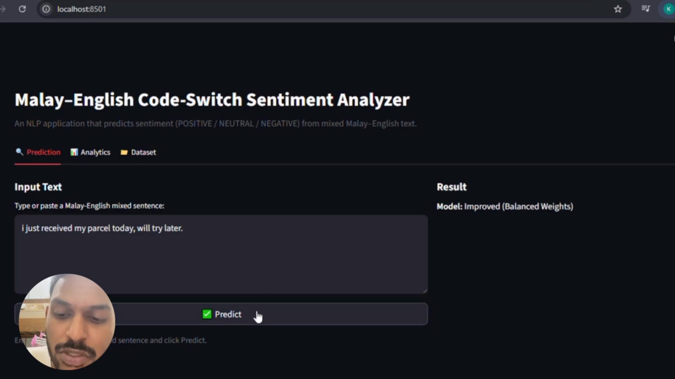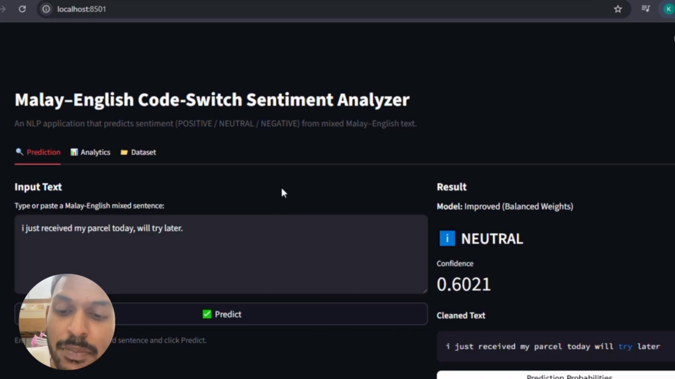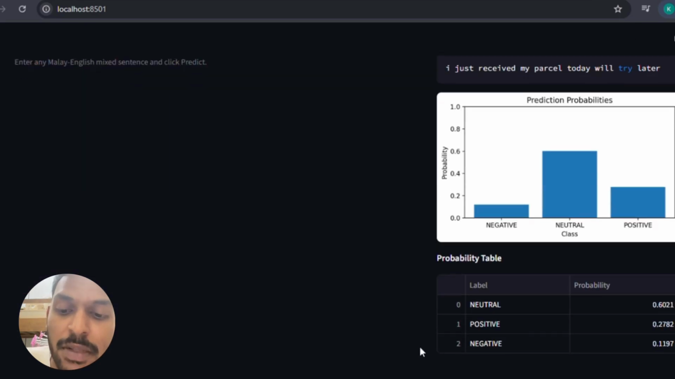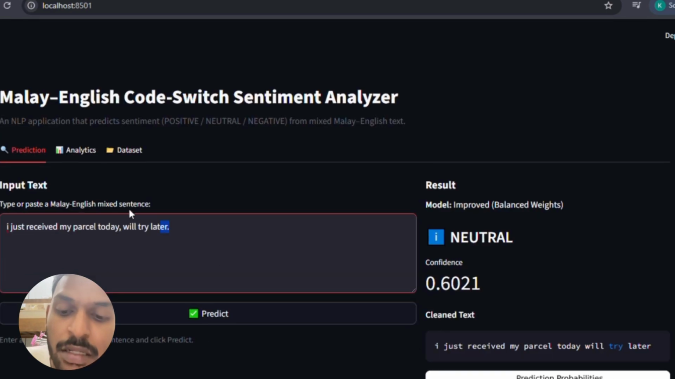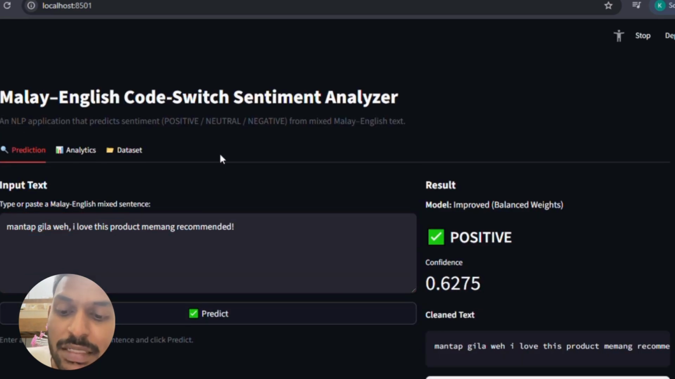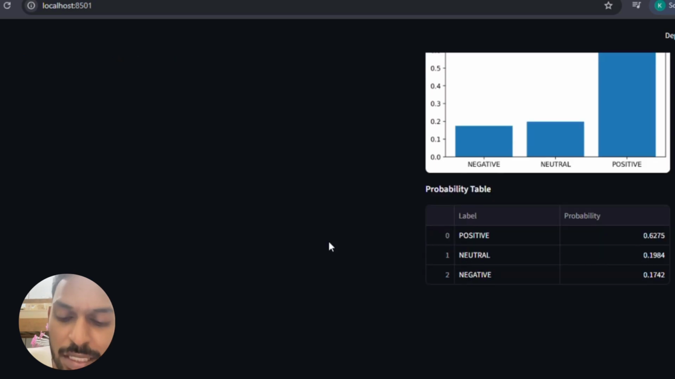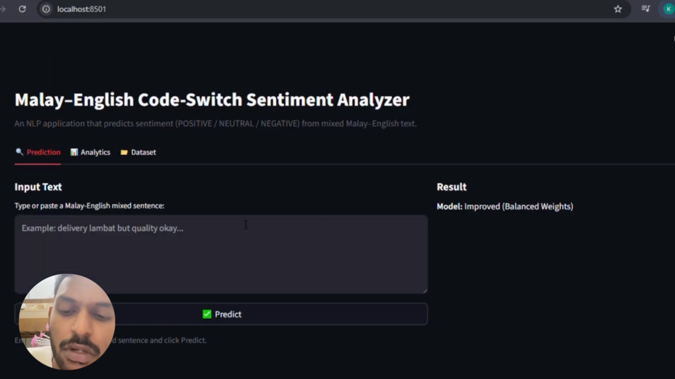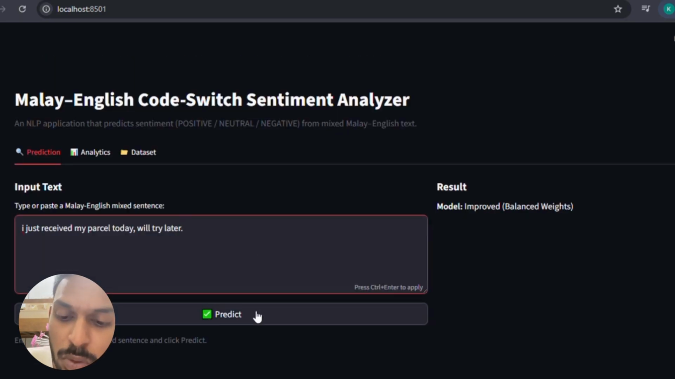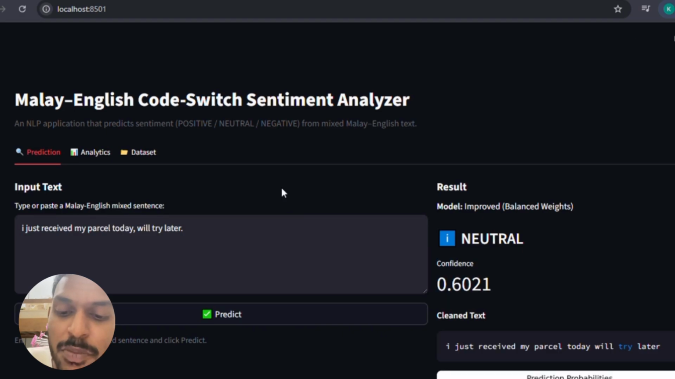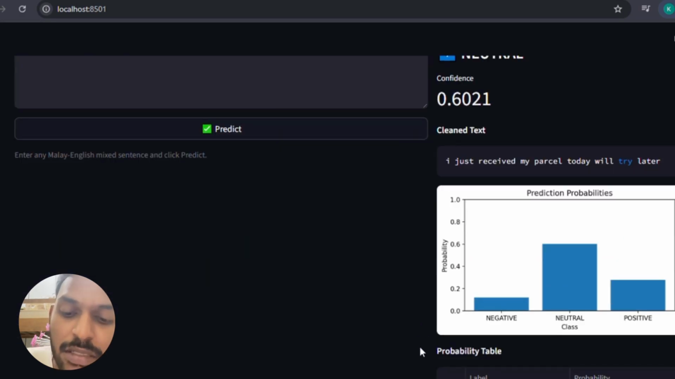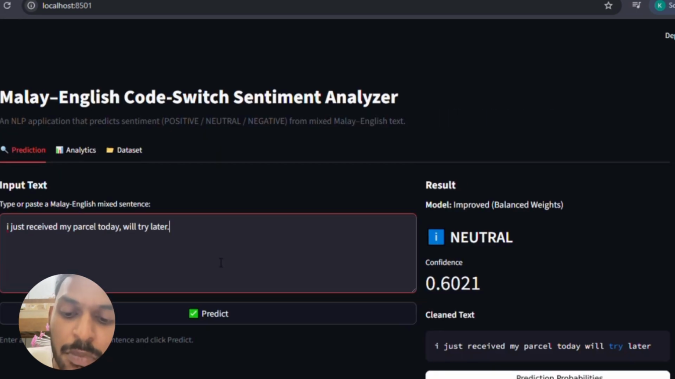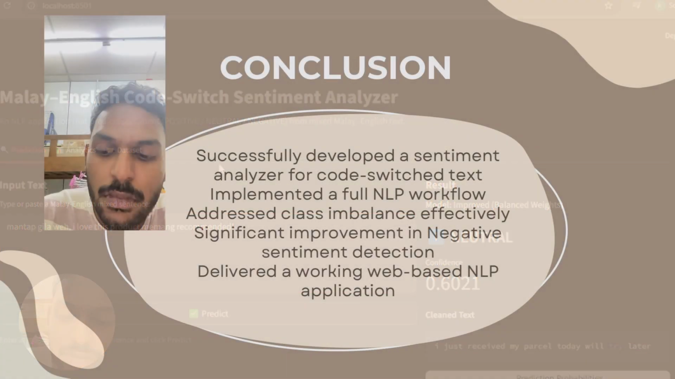Application implementation. After training and evaluation, I implemented the project as a simple web application using Streamlit. The application allows users to enter any Malay-English mixed sentence, click the Predict Sentiment button, and view the predicted label: positive, neutral, or negative. Users can also view the confidence score and probability distribution for each class. This makes the project interactive and suitable for real-time sentiment prediction.